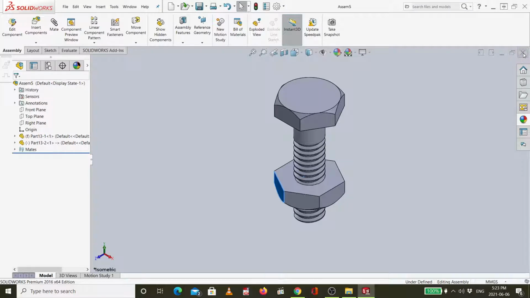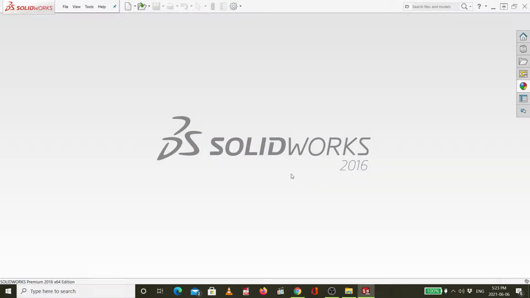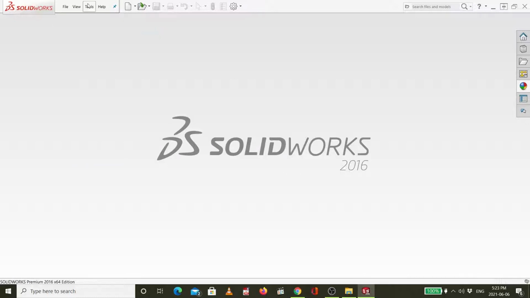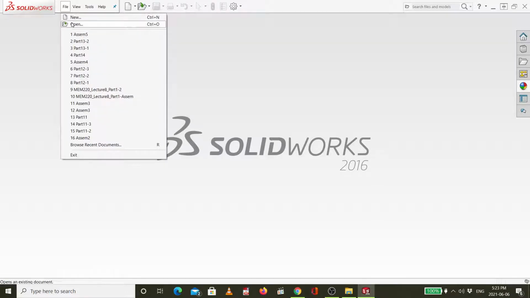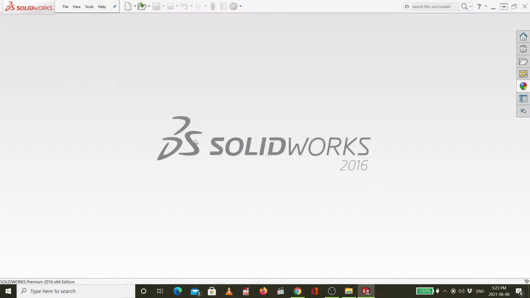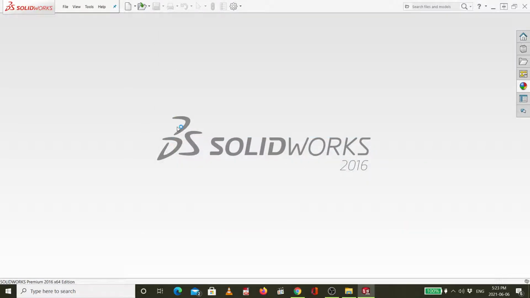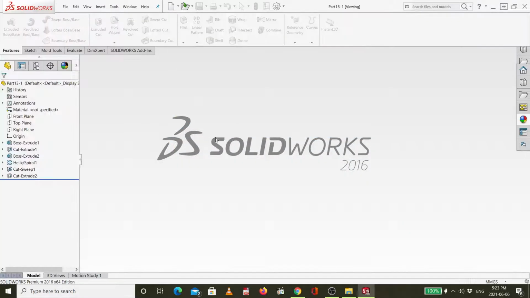Now, I will close this. I will show you the next technique of creating the thread, but this is available in 2016 and later. So I'll open the bolt part, which we designed. I will not design from the beginning.